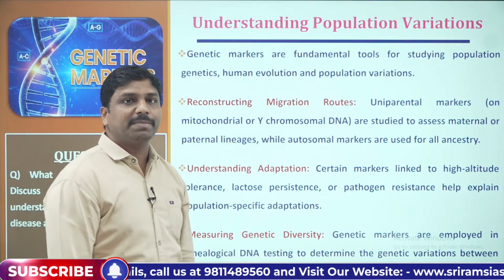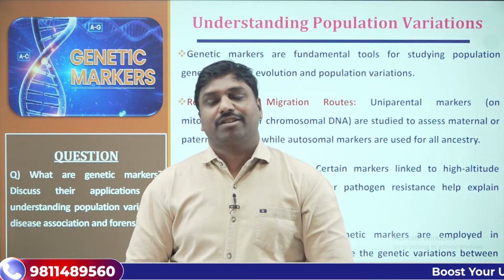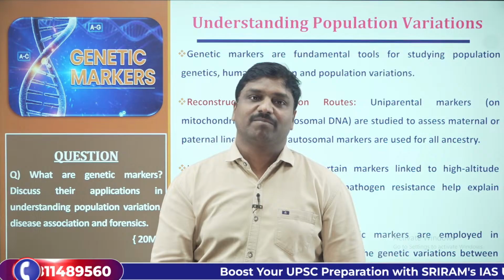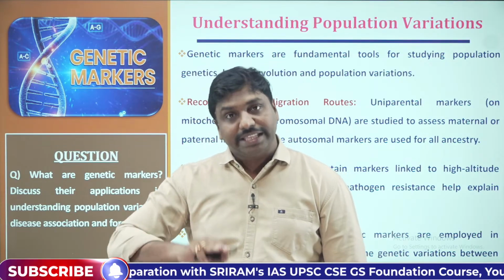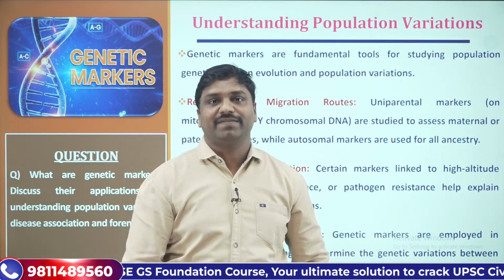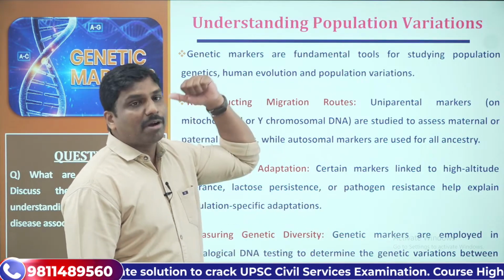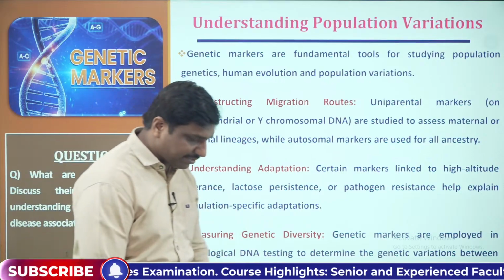So what are genes basically? They are the information carriers. They are inherited from one generation to another generation, isn't it? These genes will be represented in the form of protein, so they will in fact be manifested in the various activities. That's how population variations do exist, and we can study them with the help of genetic markers.